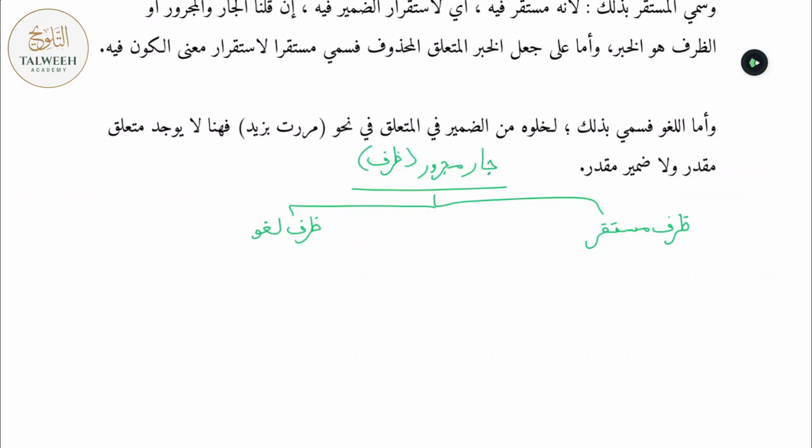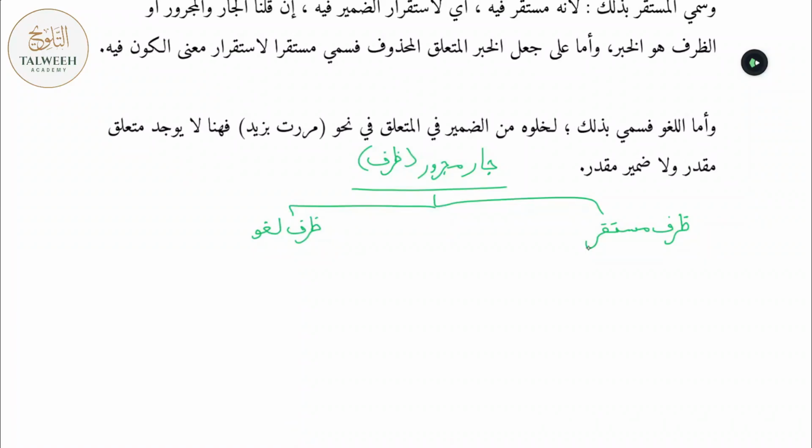From our previous explanation, you understood that a Jaar Majrur needs to come after a verb. Why? Because the whole reason it was coined is to allow a verb to reach an ism. So it's coming after a verb, entering upon an ism. That's how it enables the verb to reach its ism which it wants to affect in terms of meaning. All right. And you've also learned previously that sometimes the verb that's being brought is hidden and sometimes it's mentioned explicitly. Today you'll understand this concept, bi'idhnillah, in more detail and with more clarity.